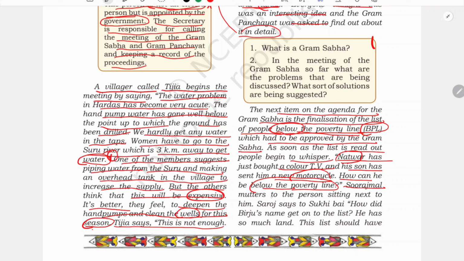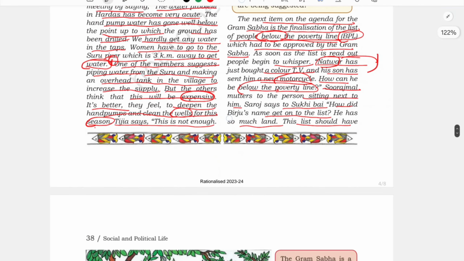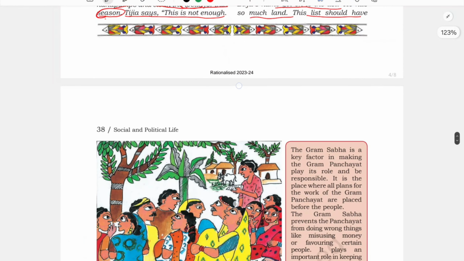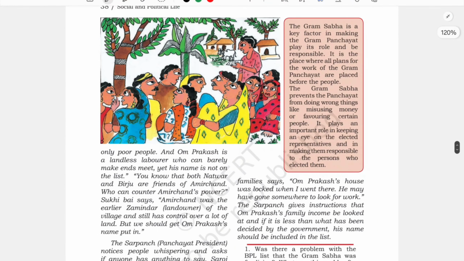Surajmal mutters to the person sitting next to him. Saroj says to Sukhibai, how did Birju's name get on the list? Another person, apart from Natwar, is Birju. He has so much land. This list should have some problem. They feel that the list should have only poor people, but some rich people are also included there. That means these rich people have used their influence to include their names.